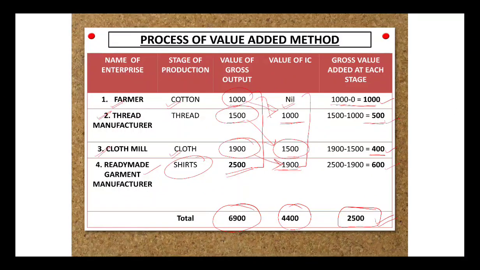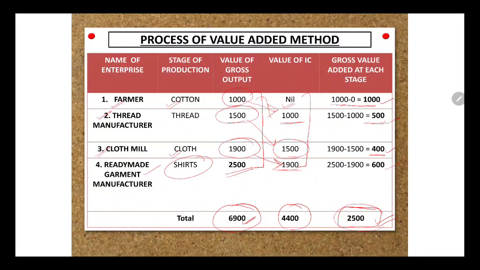So here the 2500 value added has saved us from any chaos of creating double counting, which was included in this 6900. That is why it's very important to deduct the intermediate consumption, which is basically the raw material. So for a ready-made garment manufacturer, the raw material will be cotton, thread and cloth, right? If he doesn't exclude this raw material or the intermediate consumption, the value that is represented will be misleading, and accordingly your national and domestic income will not be correctly reflected.